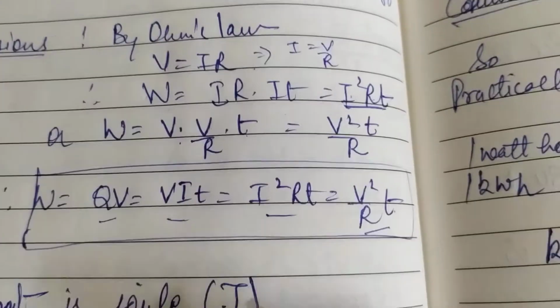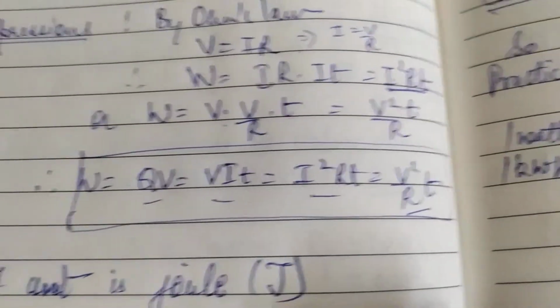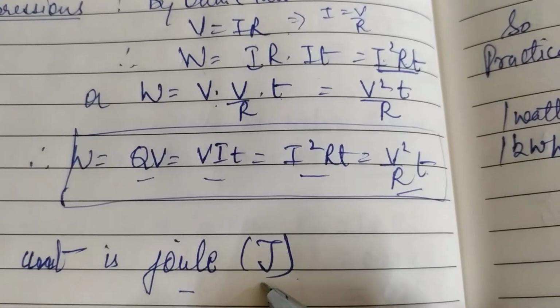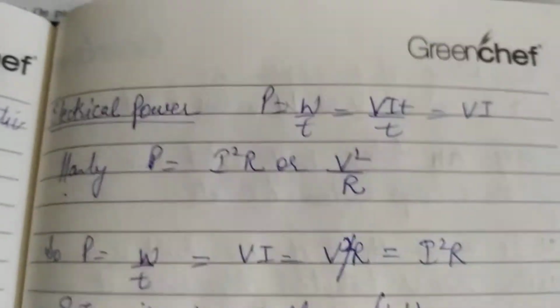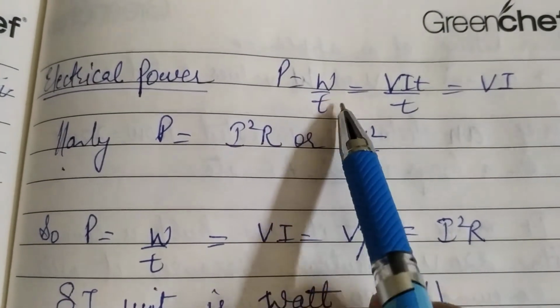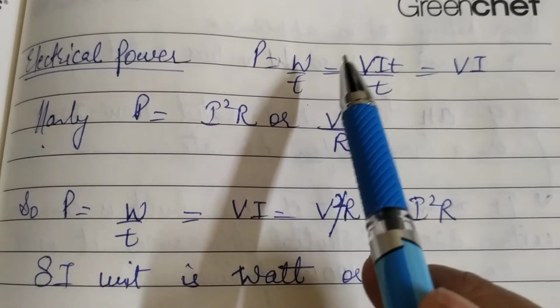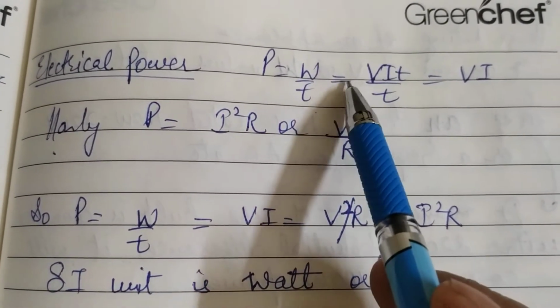And what about its units? Like all other forms of energy, electrical energy also has the unit joule in the SI system, which has the symbol capital J. Now let's talk about electrical power. We know that power is the rate of doing work, and in terms of energy I can say power is the rate of spending of energy, how fast we spend the energy.